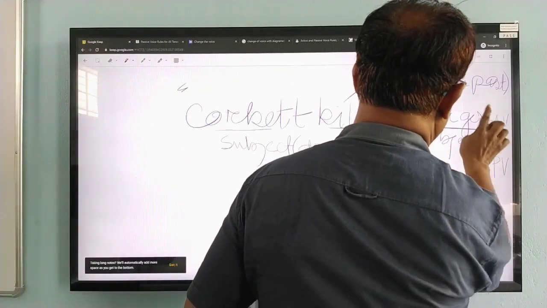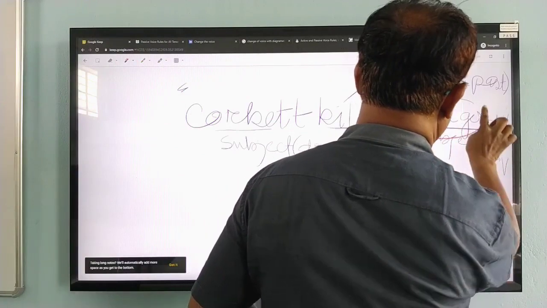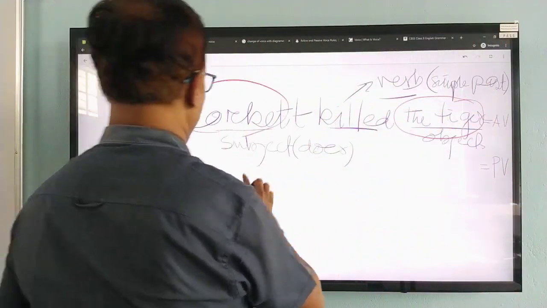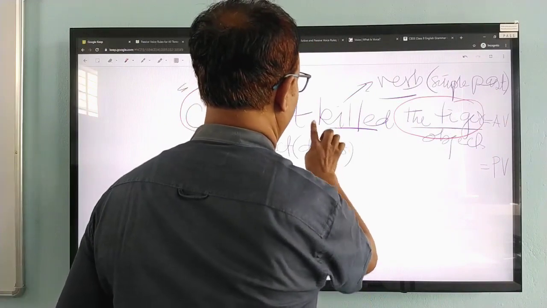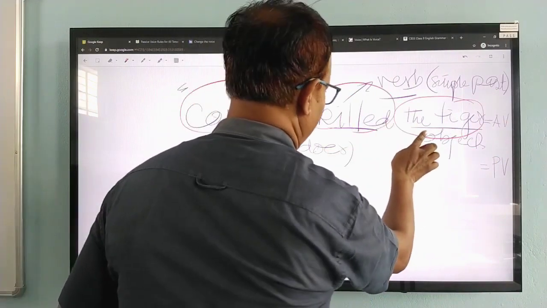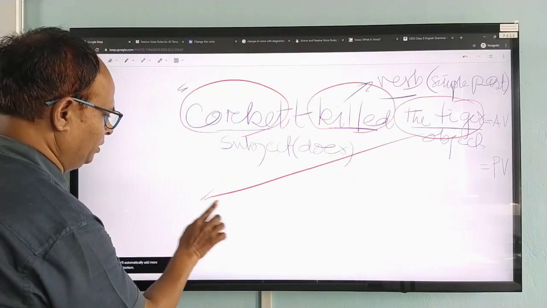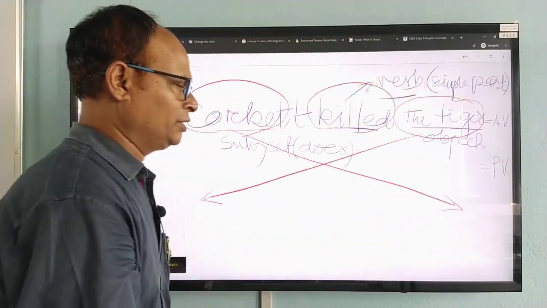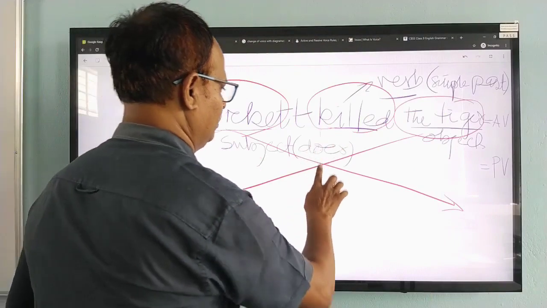The tiger is the object, and this is the verb. Now, you see, we are writing just like cross multiplication.